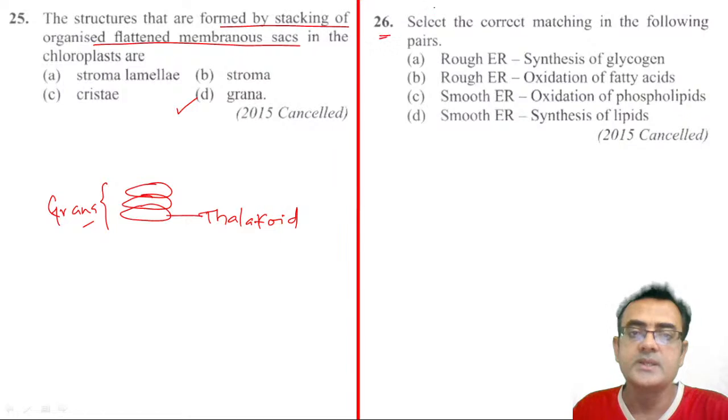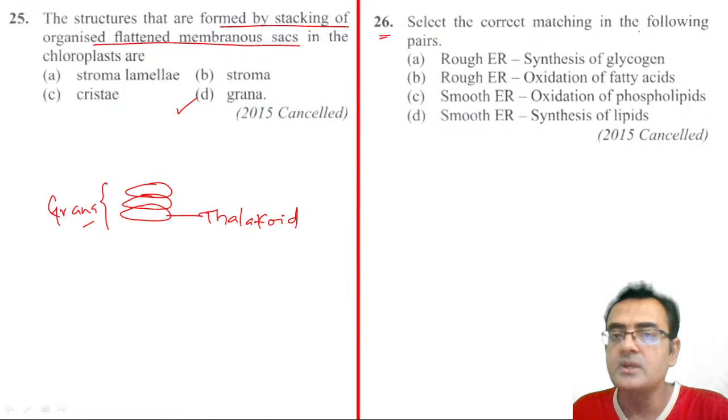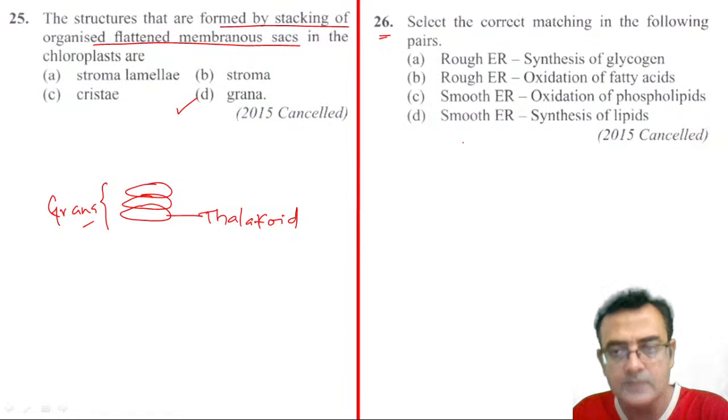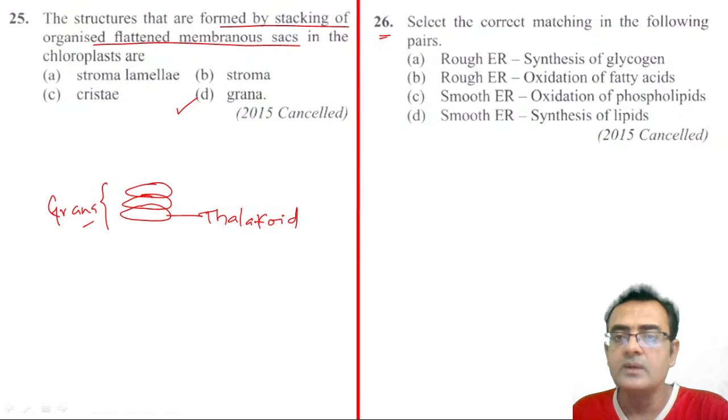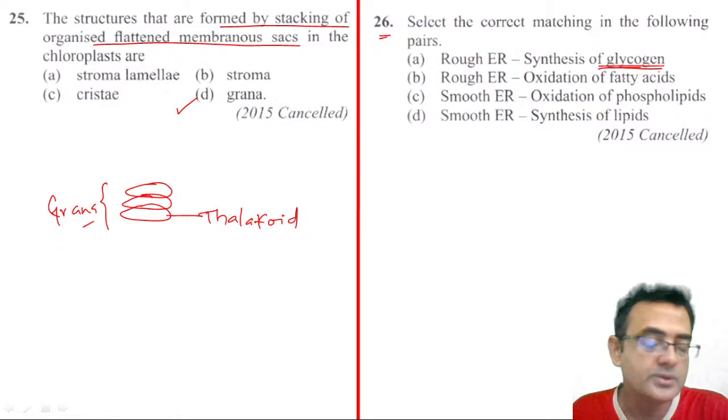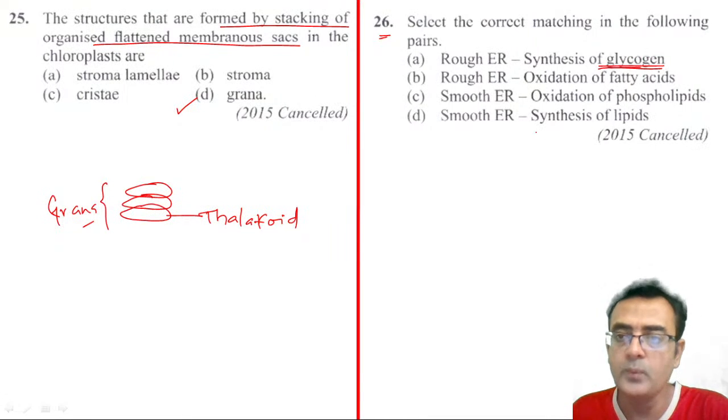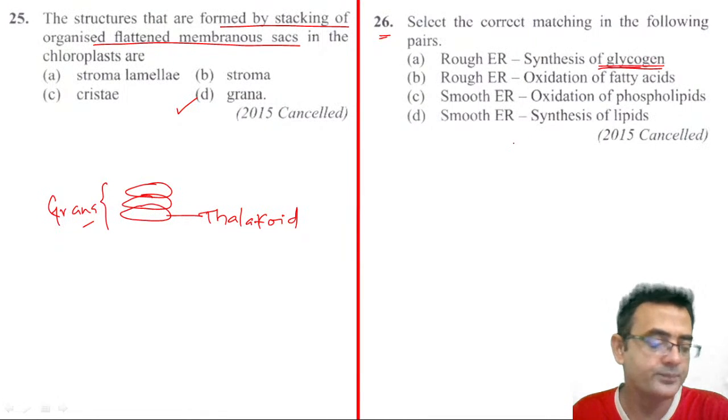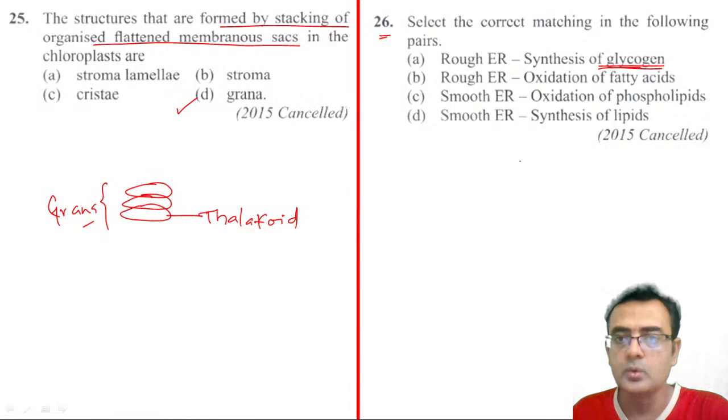Okay, 26th number. Select the correct matching in the following pairs. See, a similar question was asked 2-3 times earlier. Rough endoplasmic reticulum, synthesis of glycogen. What is glycogen? Glycogen is nothing but the polymer of glucose.